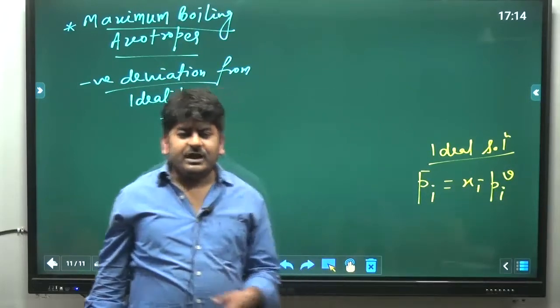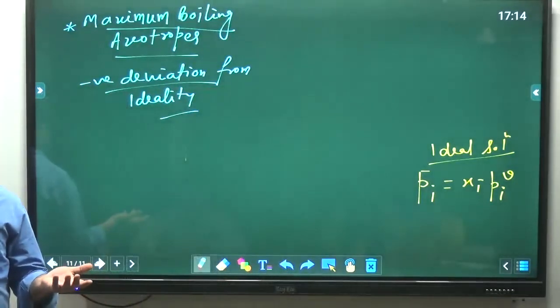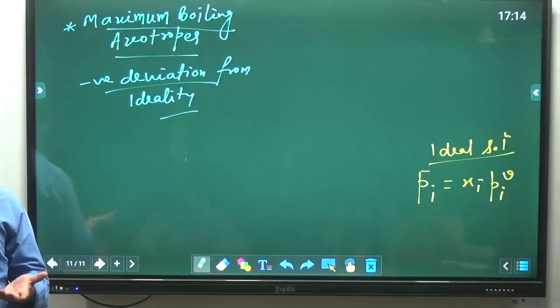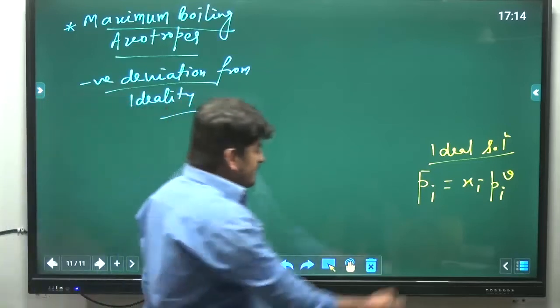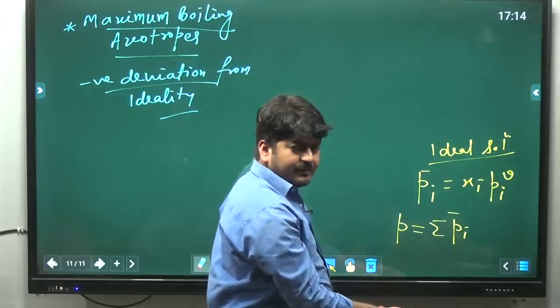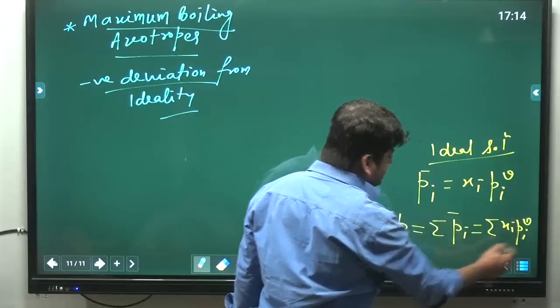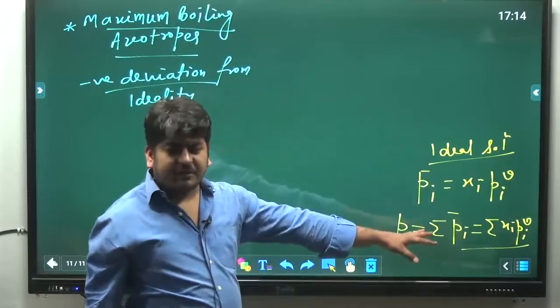We also know that for ideal mixtures, by Dalton's law of partial pressure, the total pressure will be the sum of partial pressures, meaning P will be equal to the summation of Pi bar, or you can simply say the summation of Xi into PiV. This is for ideal solutions.